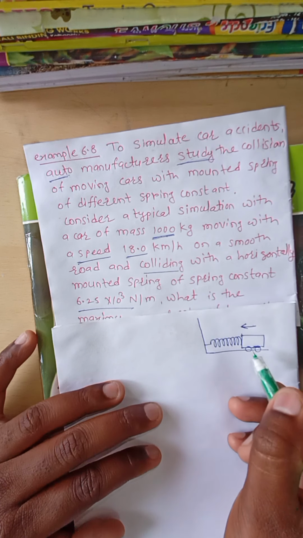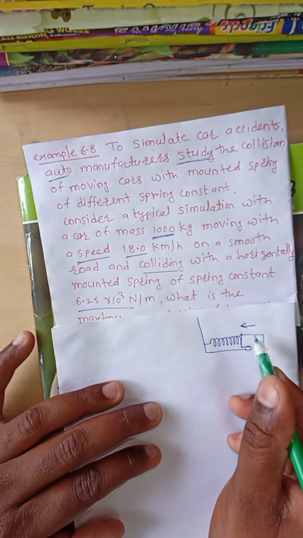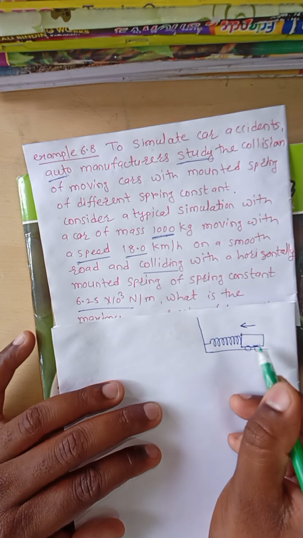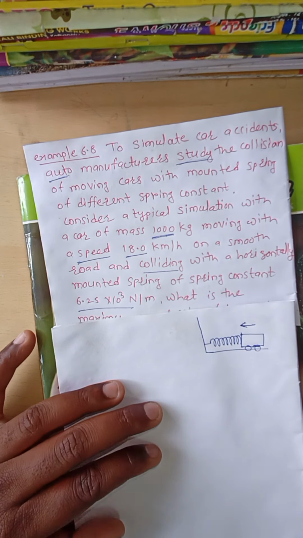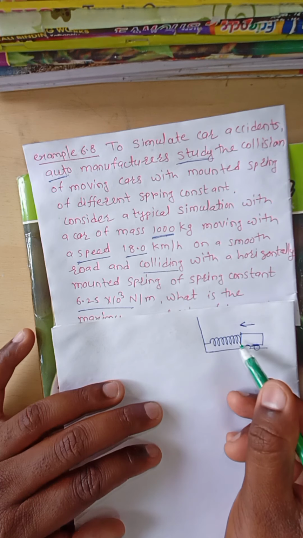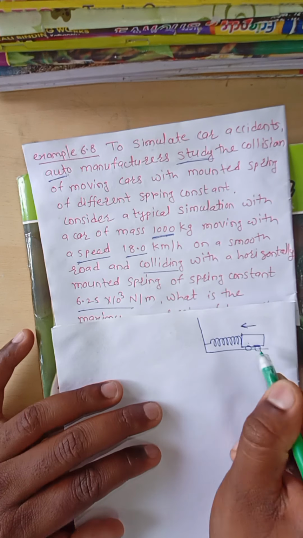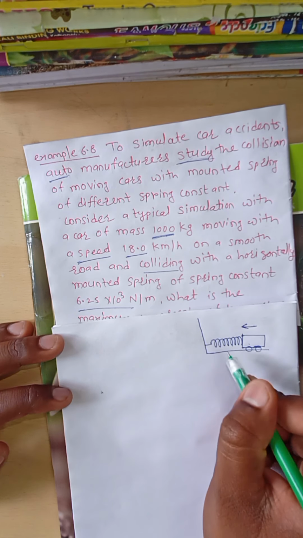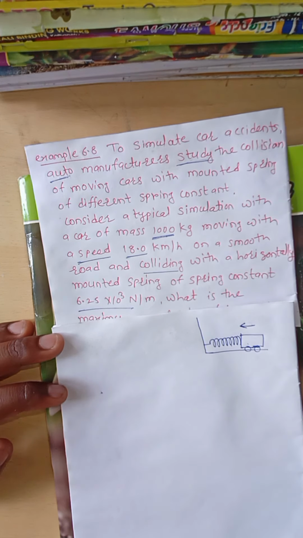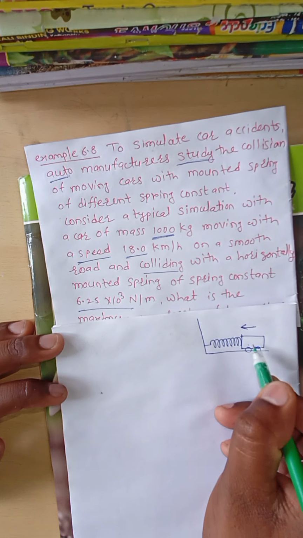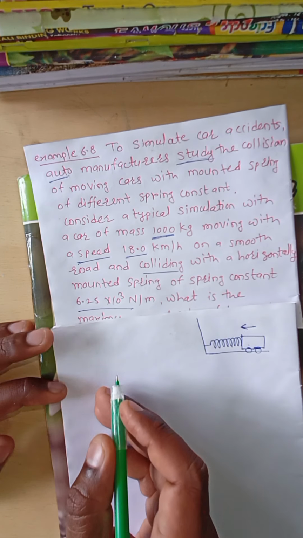When the car collides with the spring, whatever kinetic energy the car has due to its velocity is converted into the potential energy of the spring. Means when the car collides with the spring, the spring will be compressed. In that case, the kinetic energy of the car is converted into the potential energy of the spring. When the spring is maximally compressed, the total kinetic energy of the car is converted into the potential energy of the spring.